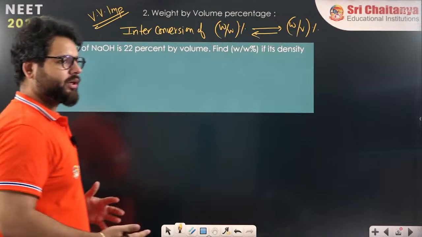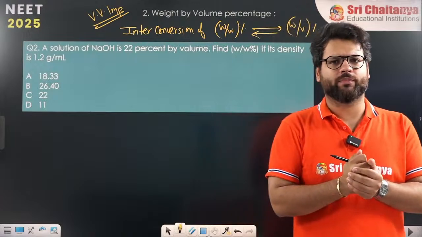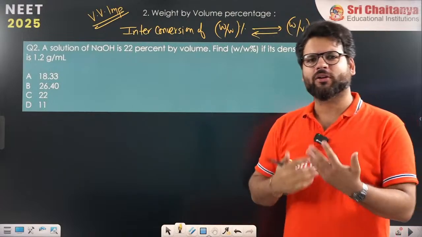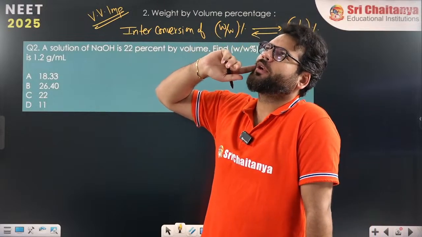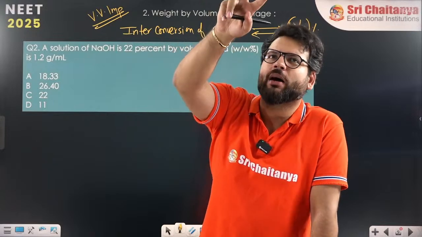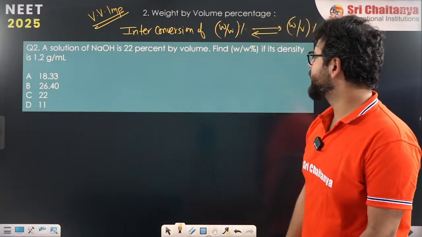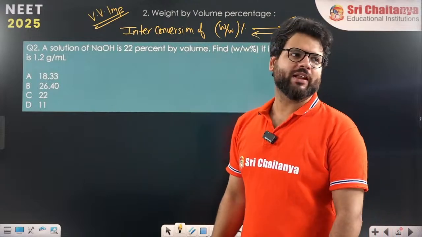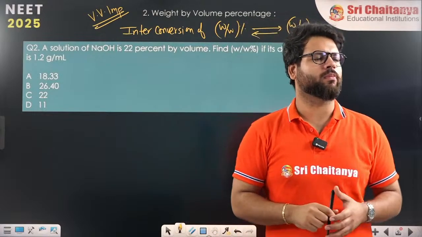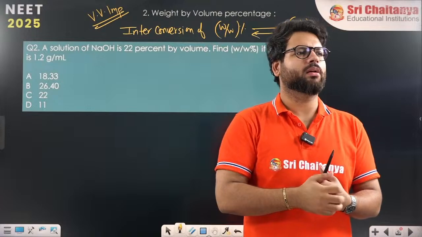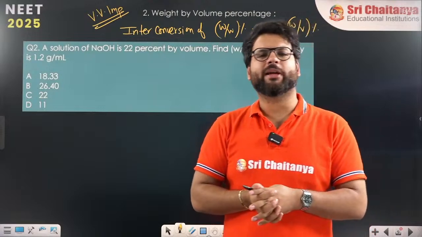I want you to think about it. Okay, use your brain, try to think. I'll give you time. Don't just go by all the formulas. Think about it. A solution is 22% by volume means 22 gram NaOH in 100 ml of solution. Okay, sir, one thing I'm clear with. What is weight by weight percentage if density is given? Many are saying option B. Let me tell you B is incorrect.